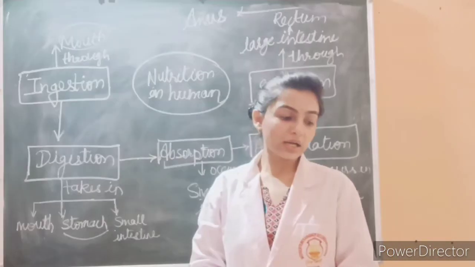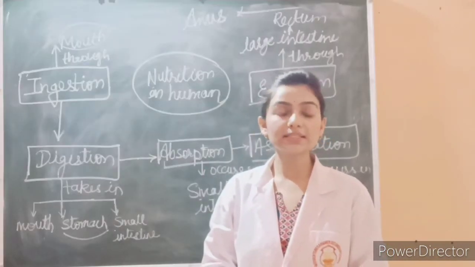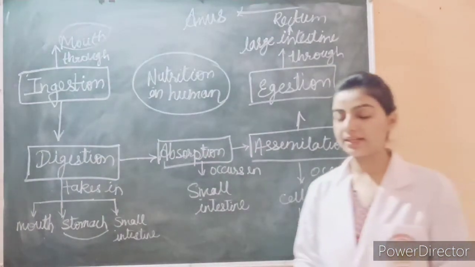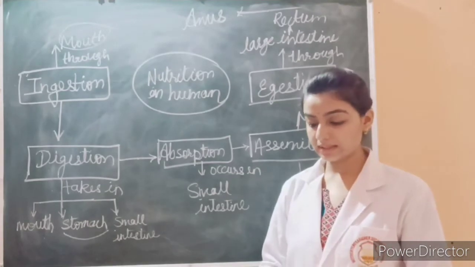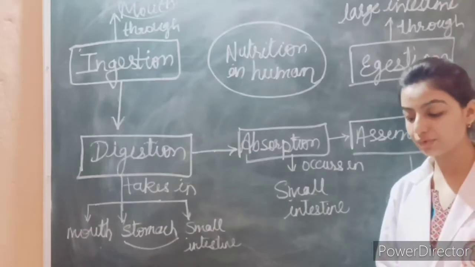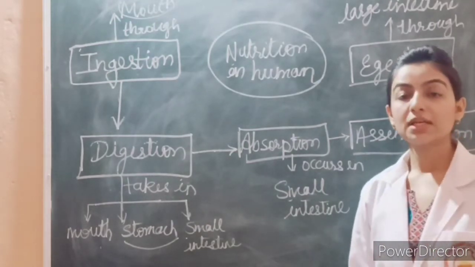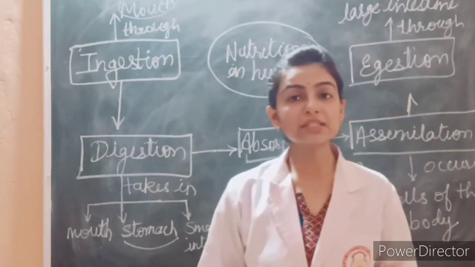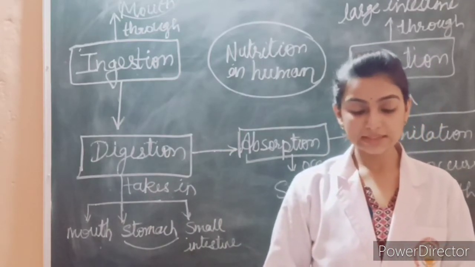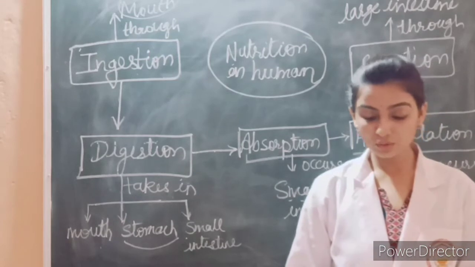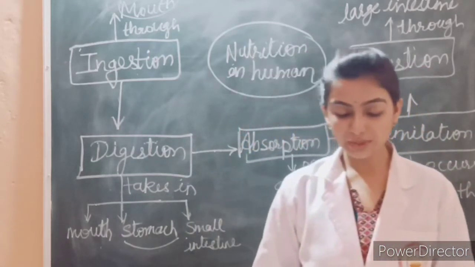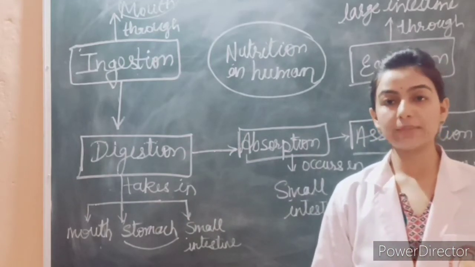Now our last topic is ruminants. What are ruminants? Ruminants are hoofed, plant-eating animals that digest their food in two steps. Some examples are cow, buffalo, goat, sheep, and bison. They have complicated stomachs consisting of four chambers.